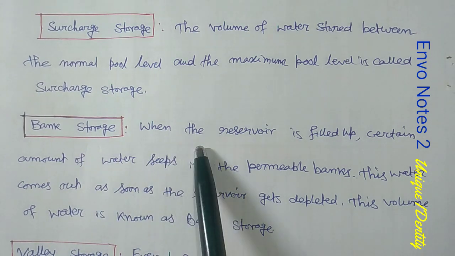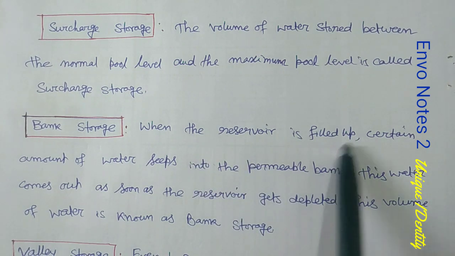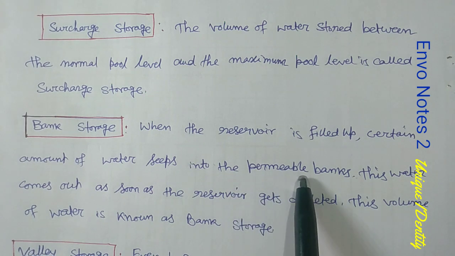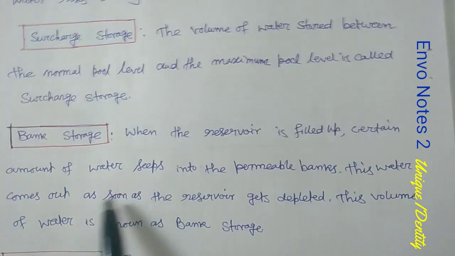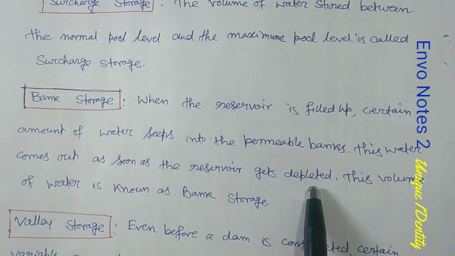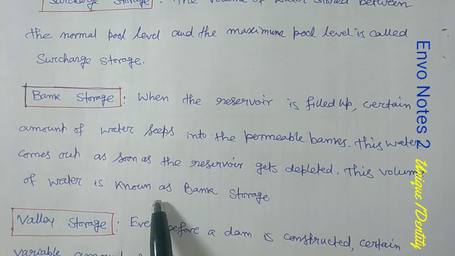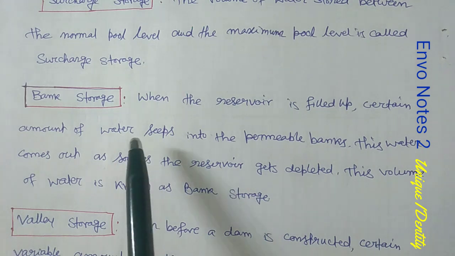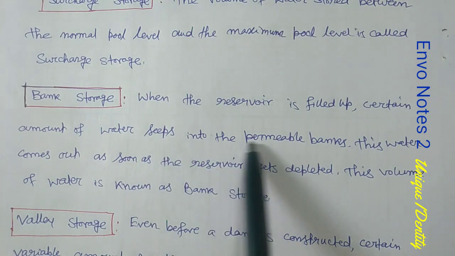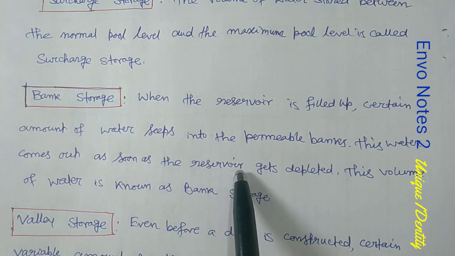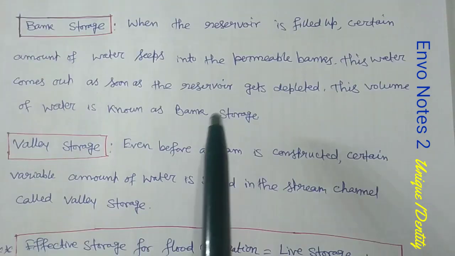Now, what is bank storage? When the reservoir is filled up, a certain amount of water seeps into the permeable banks. This water comes out as soon as the reservoir gets depleted. This volume of water is also known as the bank storage. So bank storage is nothing but the seepage water which seeps into the permeable banks, and also comes out when the reservoir gets depleted.